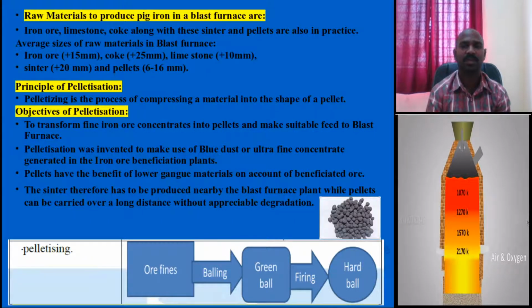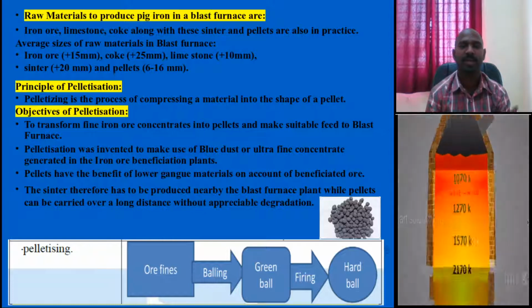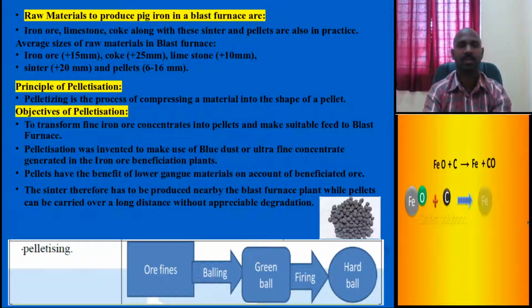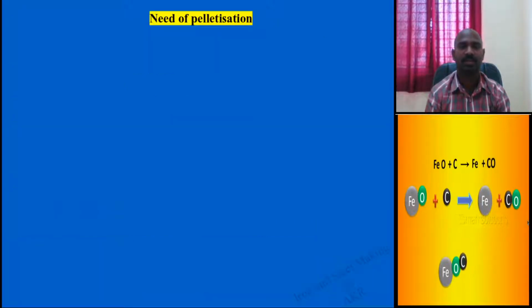Whereas with pellets, since they are round in shape, the degradation and further wastage of pellets in the form of fines is negligible. That is also one of the objectives for developing the pelletization process.